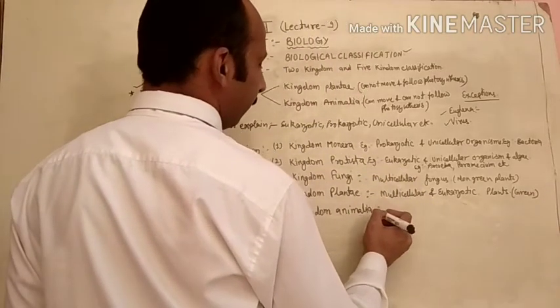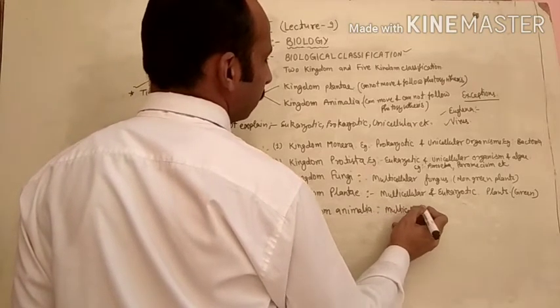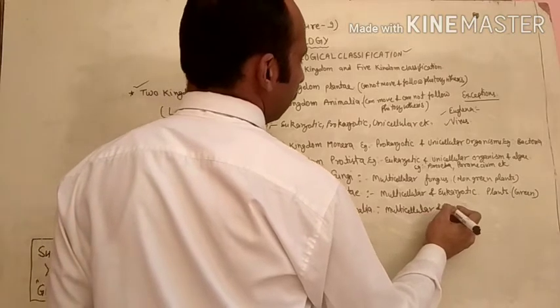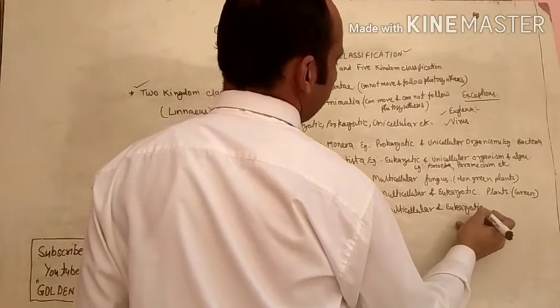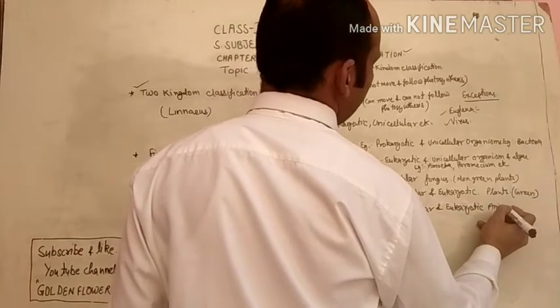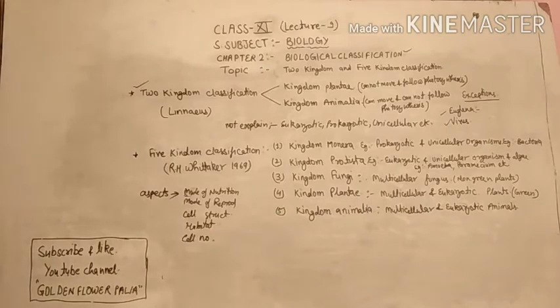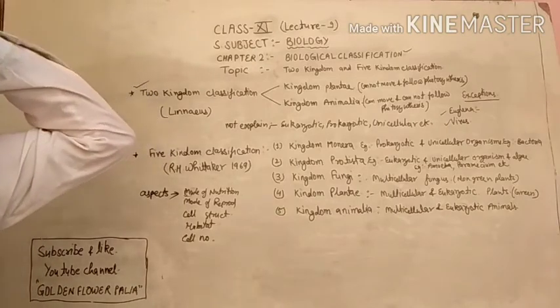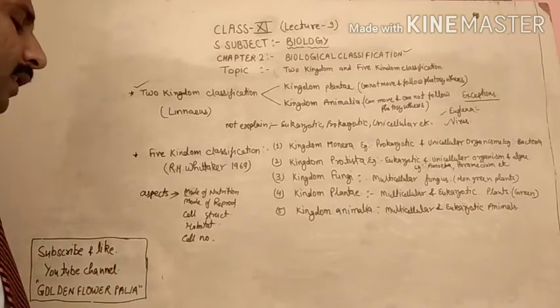Kingdom Animalia, multicellular and eukaryotic animals. Multicellular and eukaryotic animals. That is called the kingdom Animalia.